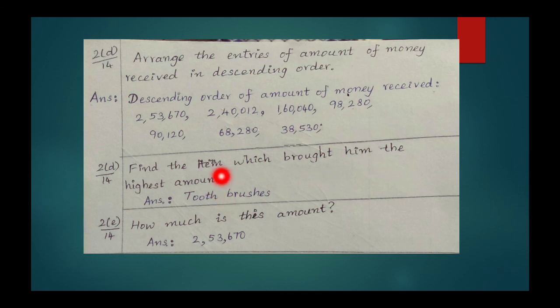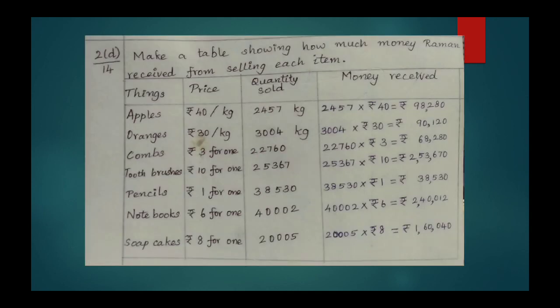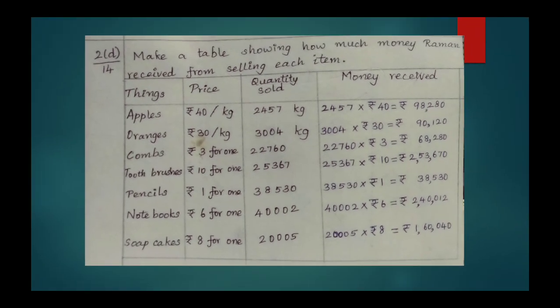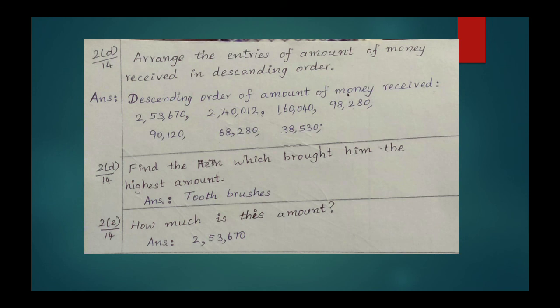Find the item. See, toothbrushes. See, toothbrushes has brought more amount. It has 2 lakhs plus by selling toothbrushes. How much is this amount? 2,53,670. Okay, here we have not included rupee symbol, but it is better to include rupee symbol.